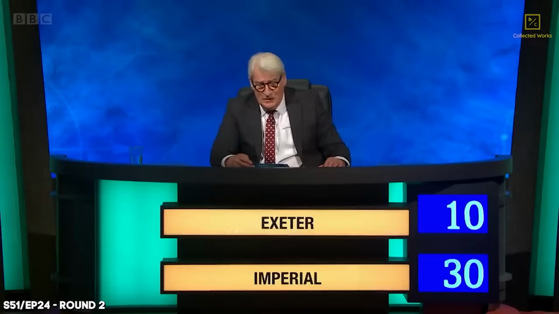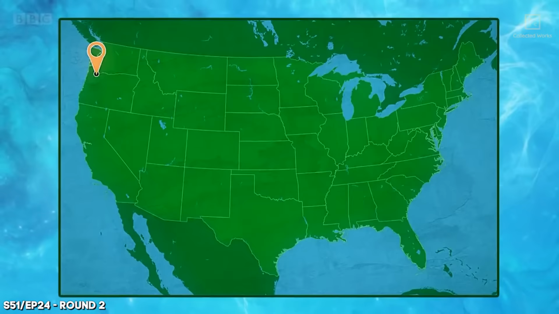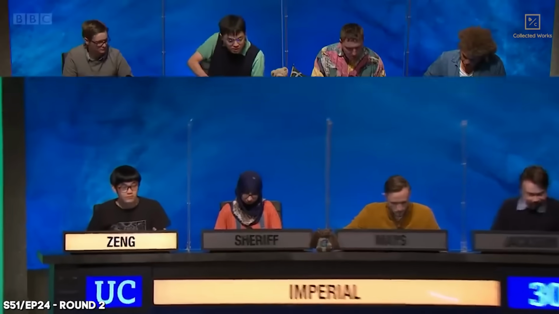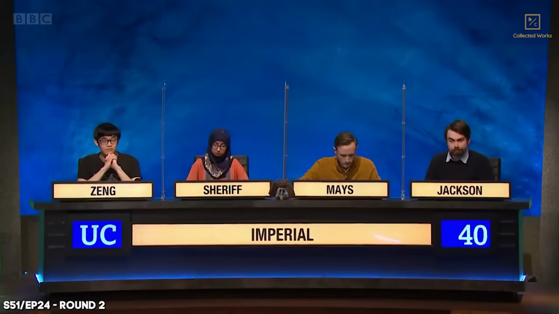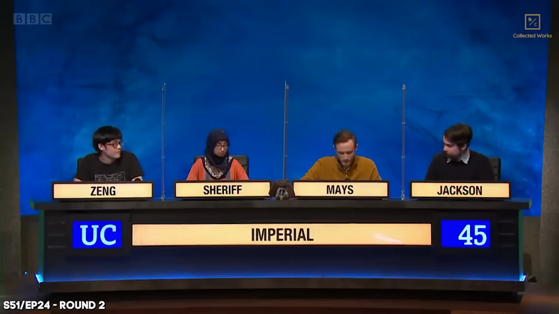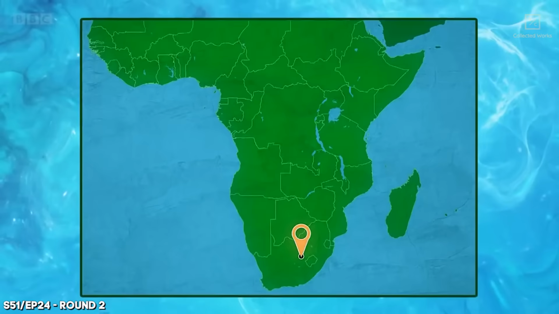OK, we're going to take a picture round now. For your picture starter, you're going to see a map of the contiguous United States. For 10 points, name the city marked. Imperial Zeng. Portland. Portland is correct. For your bonuses, 3 more cities with the same nickname. 5 points for each you can identify. Firstly, Shiraz. That is Shiraz. Secondly, Guadalajara. Guadalajara is right. And finally, Bloemfontein. Bloemfontein is correct.